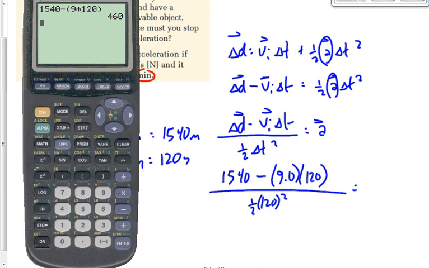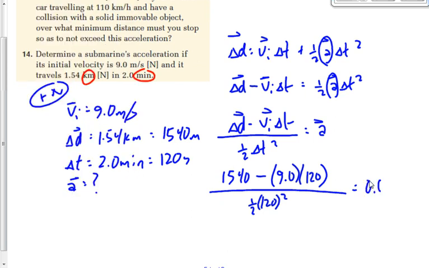Press equals. Now let's get the bottom. Let's divide it by, use some brackets there too. 0.5 times 120, and let's square the 120. Let's end off the bracket. So now again, I'm dividing it by the whole thing, not just 0.5. Press equals. We get 0.0639. Or we'd round that to 2 digits, because you see this is 2 digits, 3 digits, 2 digits. Round this to 2 digits, we get 0.064 meters per second squared.